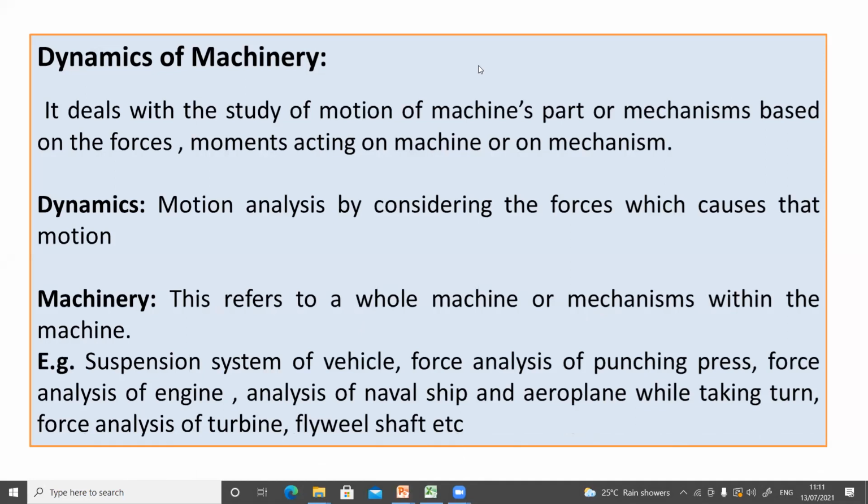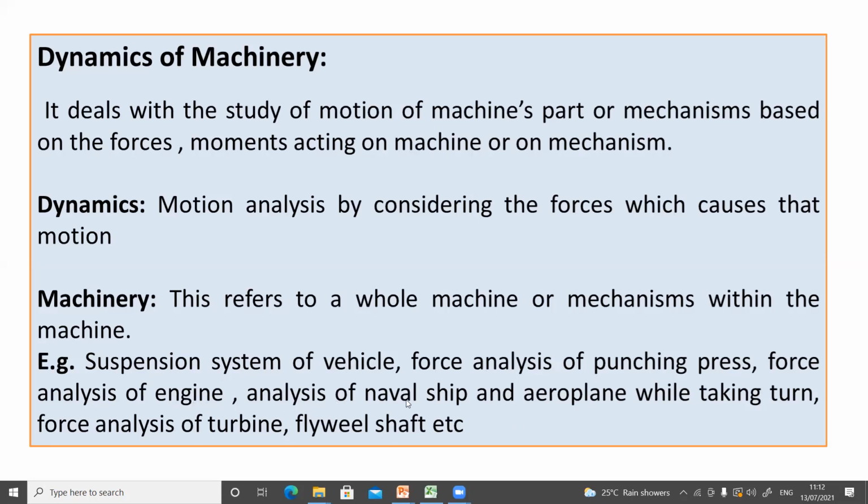So where do we find the application of the dynamics of machinery? So here you can see the examples where we will use the knowledge from this subject. So the first example here is the suspension system of the vehicles. So to design the suspension system, that is to design the spring and the damper, we need the concepts from the dynamics of machinery. Then force analysis of the punching press, then force analysis of the engines, that is the IC engine,